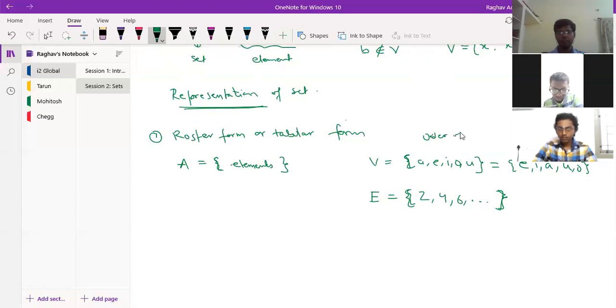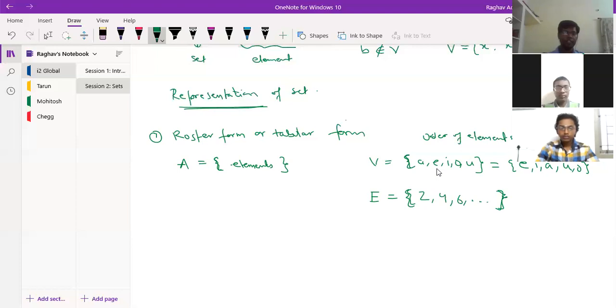Order of elements can change, but the elements which are there cannot change. I can't introduce another letter B and say that it belongs to V. The order can go here and there, but the elements can't change from the set. So this is about roster form.